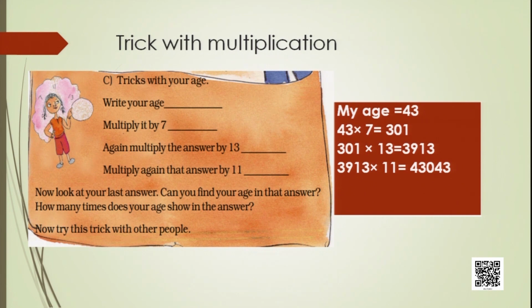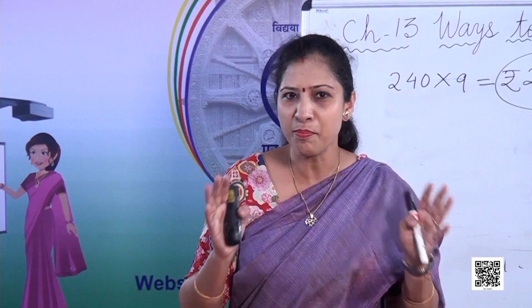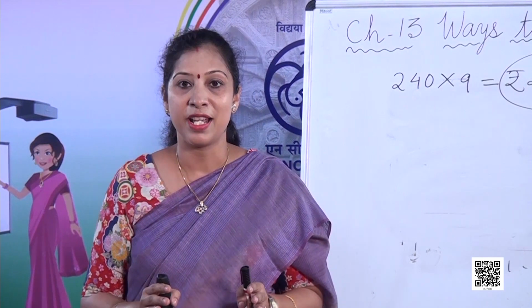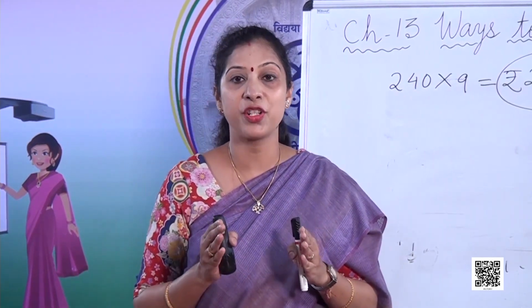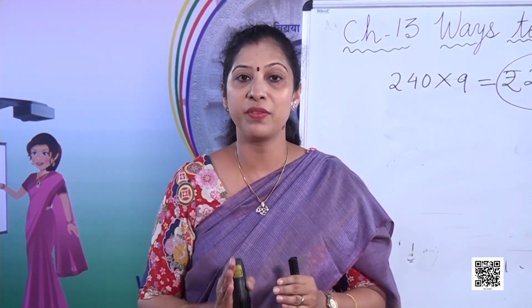Now I have done it. See, my age is 43. 43 into 7 is 301. Again I have multiplied 301 into 13. I got it as 3913. Then again I multiplied 3913 into 11. And that is 43043. Can you see a pattern over here? Yes, you can find out the pattern just by putting a 0 in between your age.